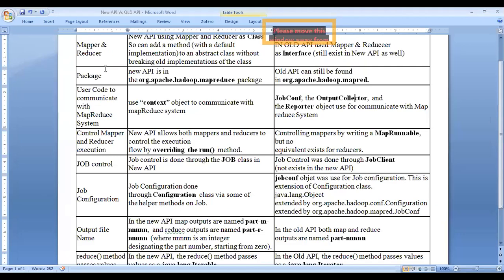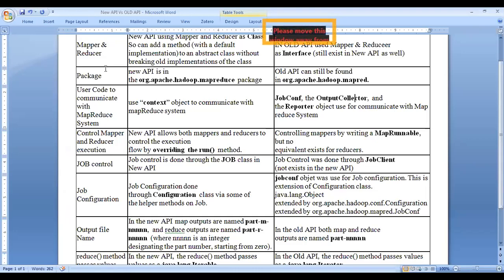In packages, the new one has the mapreduce package, while in the old one we have mapred. Here we communicate through the context. In the old one we communicate through the job configuration and the output collector. I already told you that I will show you how it looks in the code. Then how it is controlled: through override, we control all those things.